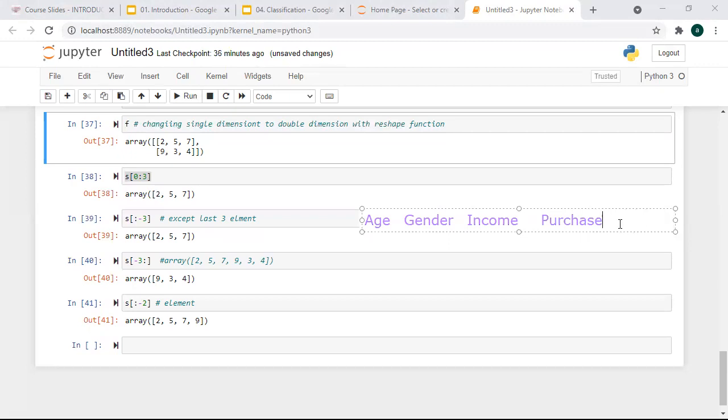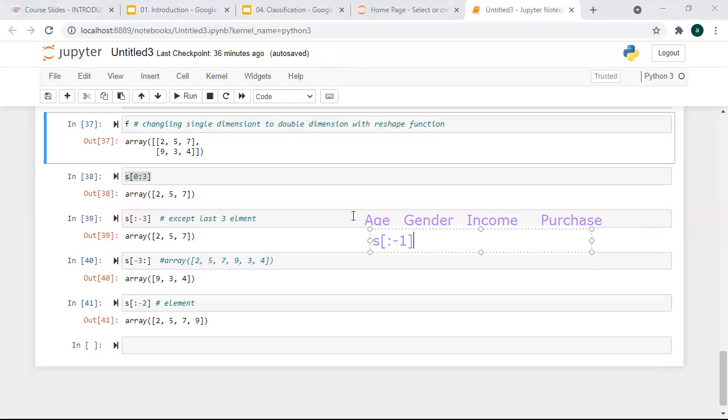So suppose purchase has a value yes or no. When I am going to train the machine learning algorithm, or suppose I am going to train any robot or anything, I have to tell the machine that these are my input columns and this is my output. So when I train this machine, I usually write like this: s colon minus one. What does it mean? Take all the rows and all the columns except the last column. So it will consider age, gender, and income, but it will not consider purchase while training.